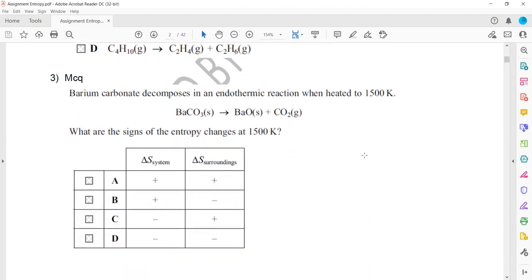Barium carbonate decomposes in an endothermic reaction when heated to 1500. What are the signs for entropy at 1500? For the entropy of the system, because a solid is converting to a solid and a gas, the number of particles increases, so the entropy of the system should be positive. Because it's an endothermic reaction, the entropy of the surroundings equals minus delta H by T. Delta H is positive, so this will be negative. So the entropy of the surroundings will be negative, whereas the entropy of the system will be positive as the number of particles increases. So B will be the right answer.